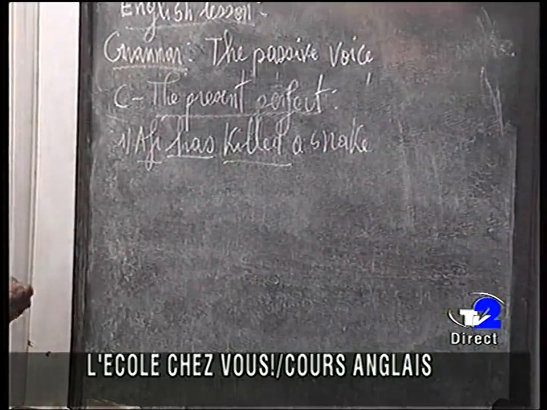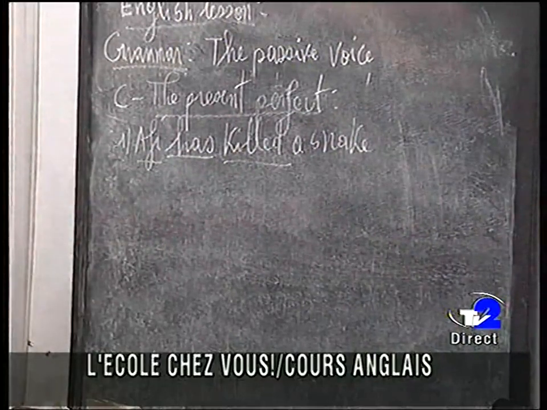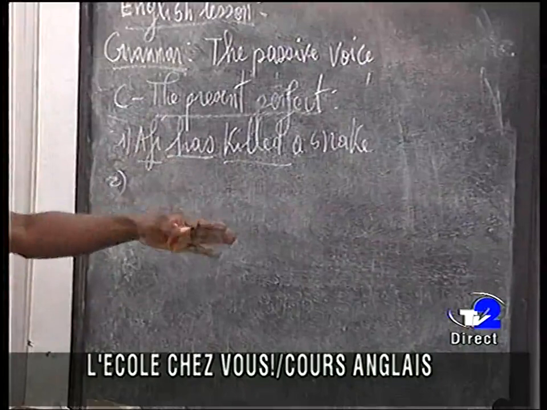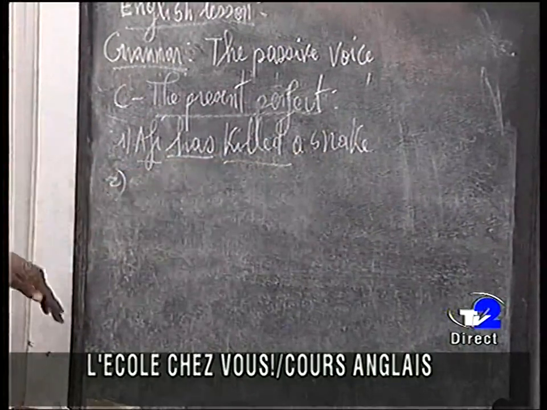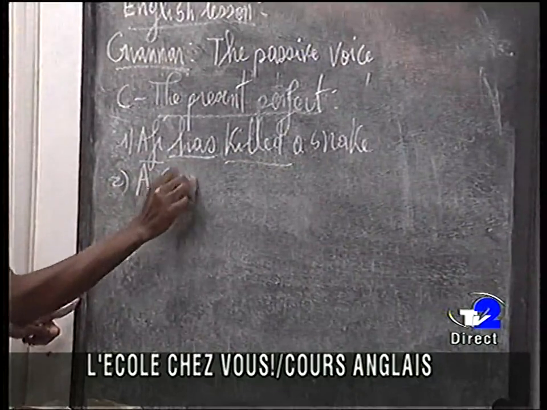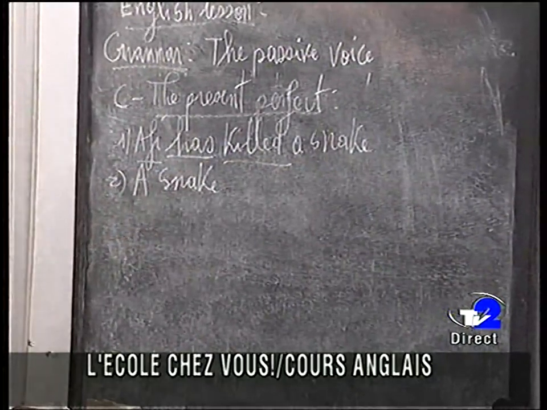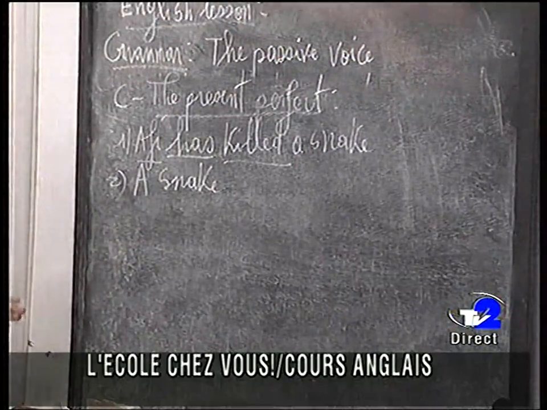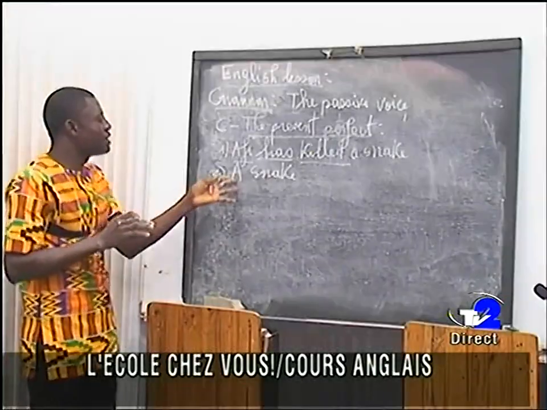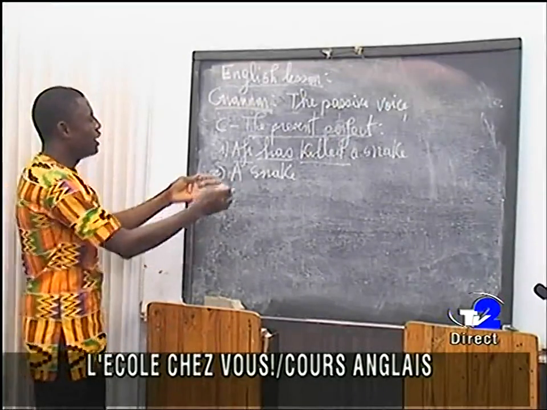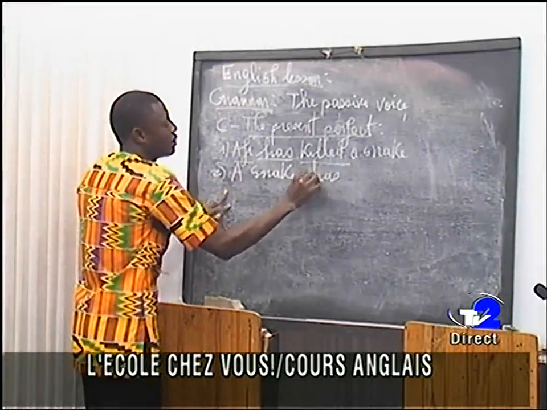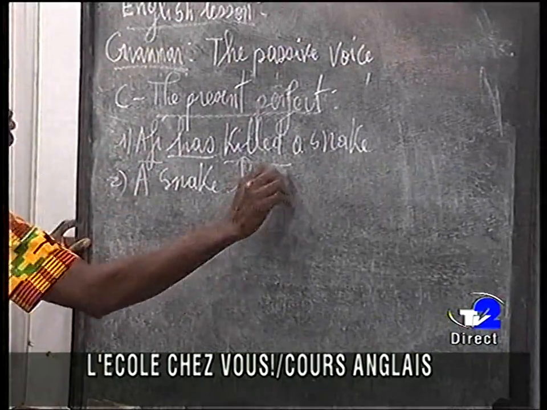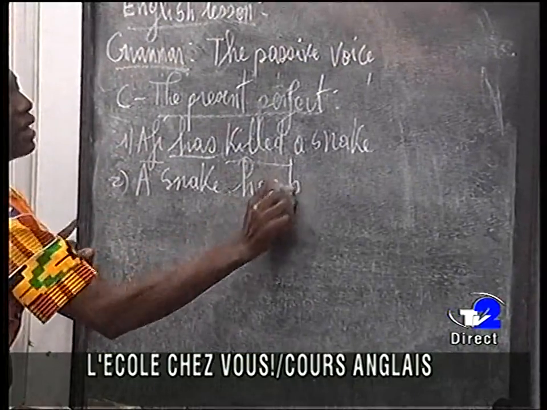When we want to transform this sentence from active to passive voice, we are going to follow the same rule. Afi, that is the subject, will become the object, and a snake, that is the object, will become the subject. So a snake. Now here you are not going to change anything. We just keep the form of the verbs, and we focus on the subjects, because a snake is now our new subject. So a snake has. Okay, we take the verb to have again. A snake has. Now we use another new element, that is been.